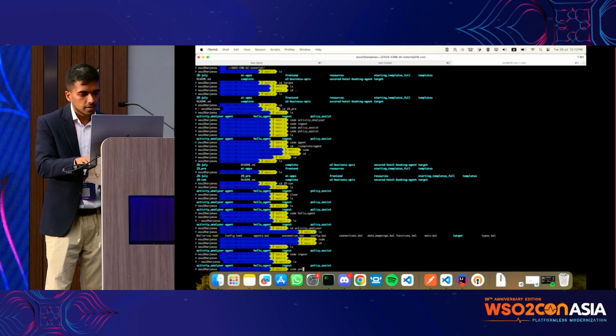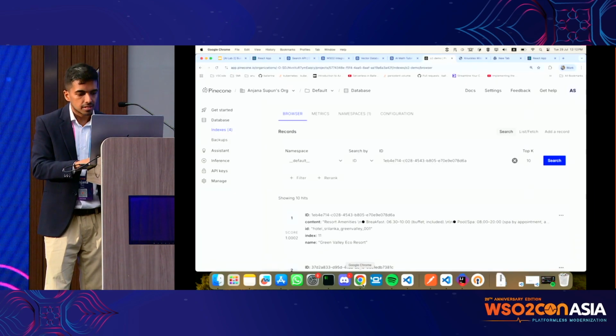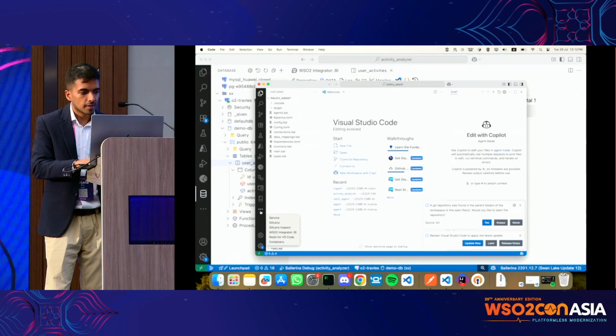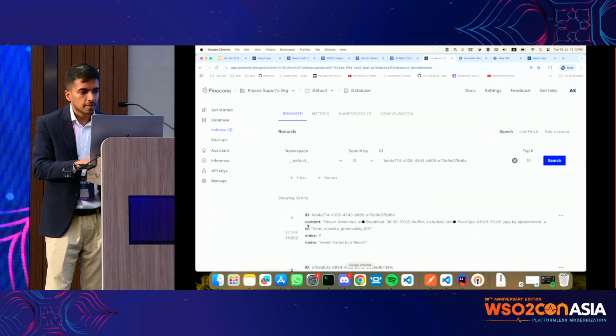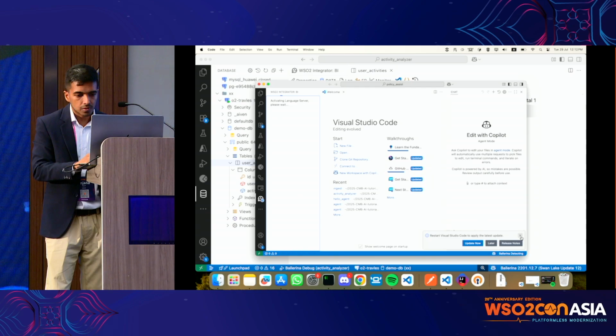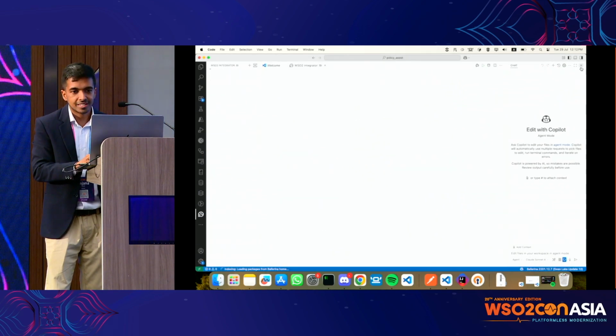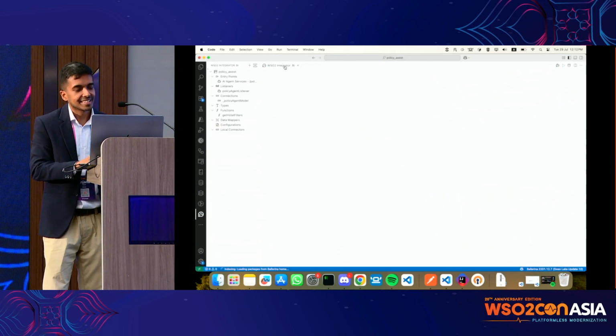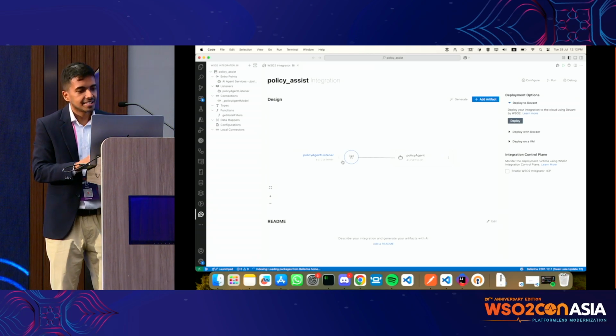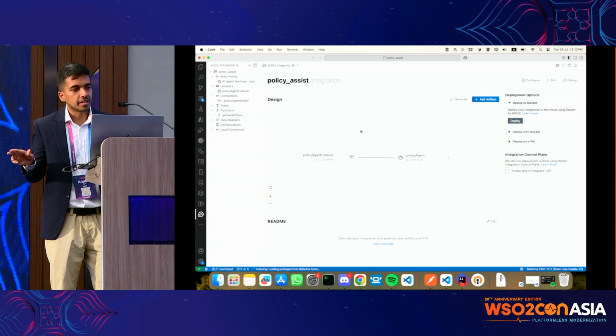So this policy assistant is what's going to help me with that. But yeah, I need to update VS Code. Yeah, so I already have a base project created again, right?